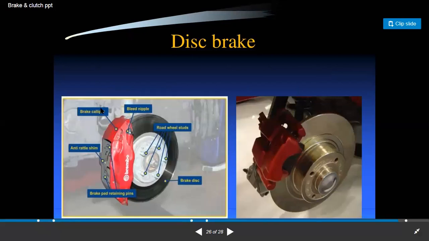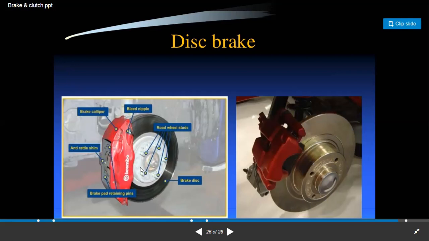Here the brake caliper is used, also the bleed nipple and anti-rattle shims. Here is the disc used for the disc brake, and here the four road wheel studs contact either side of the disc, which has holes at exact dimensions where the road wheel stud is applied.